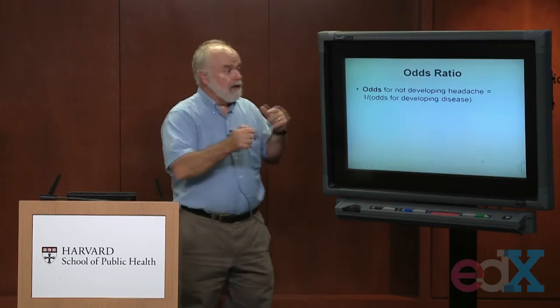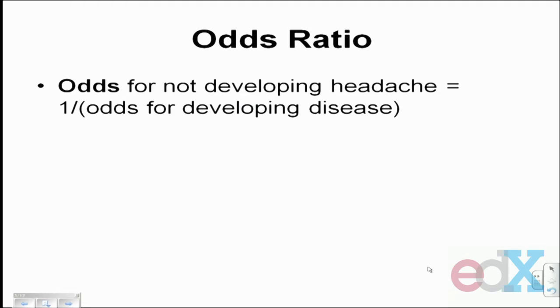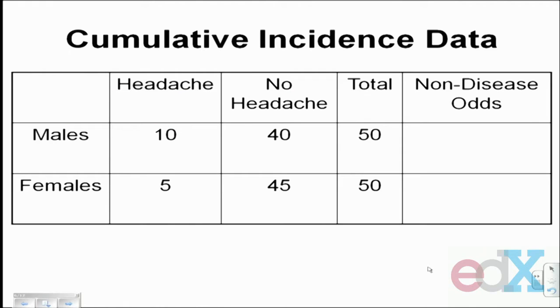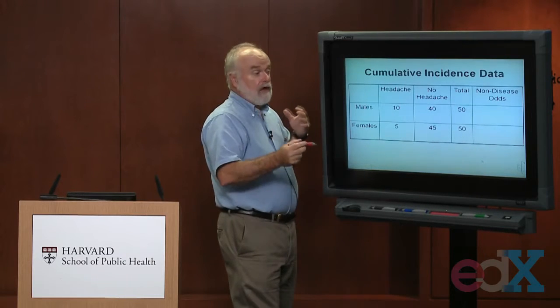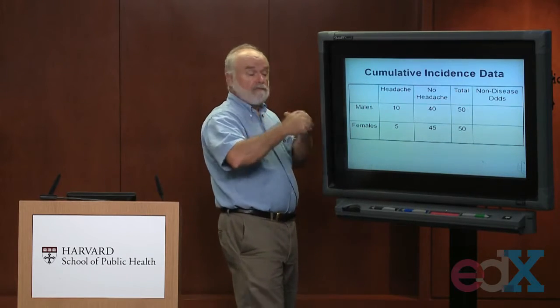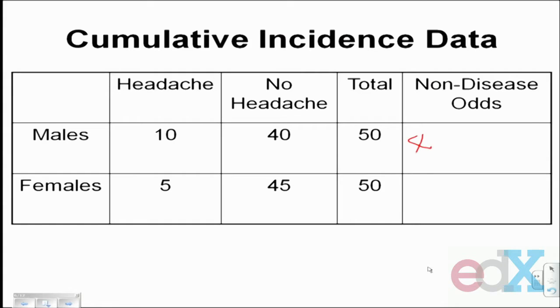Well, it turns out that if I gave you the odds of developing a headache and didn't give you the data, you could calculate the odds of not developing a headache by just flipping the number I gave you. The odds of not developing disease is always equal to 1 over the odds of developing disease. So, for example, in the previous example, I was reporting the odds of developing headaches, 10 divided by 40. Well, the odds of not developing a headache is just the inverse of that, the flip of it, 40 divided by 10.